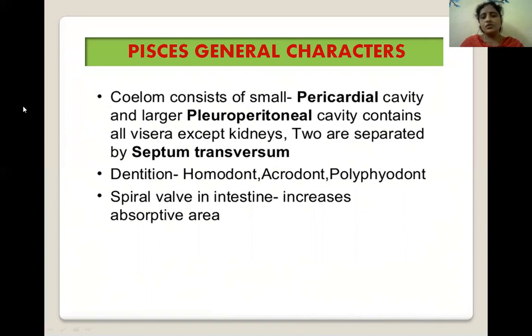Next, let us go to the coelom. The coelom consists of a small pericardial cavity and a larger pleuroperitoneal cavity, which contains the viscera except kidneys. The two are separated by the septum transversum. Dentition in fishes: homodont, acrodont, and polyphyodont types of teeth are present in fishes. The spiral valve is present in the intestine, which increases the absorptive area.